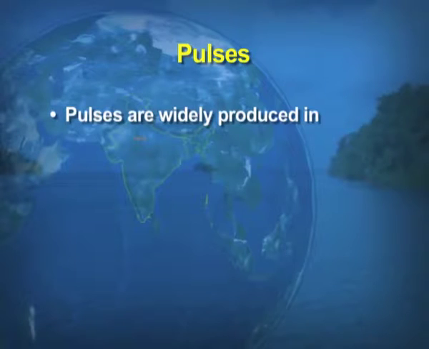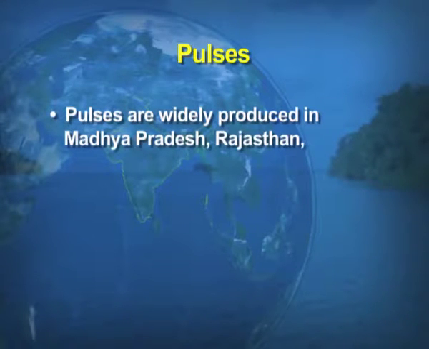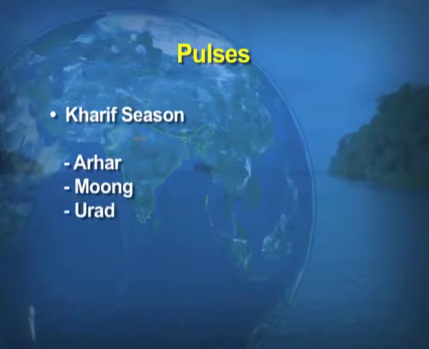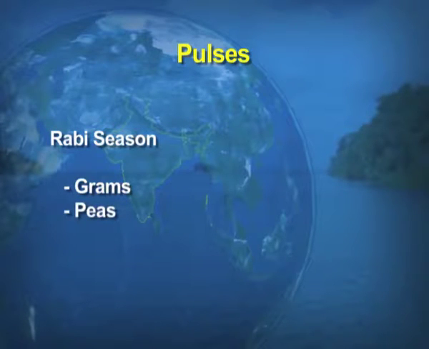Pulses are widely produced in Madhya Pradesh, Rajasthan, Uttar Pradesh, Maharashtra, Odisha, Bihar, Haryana, etc. And pulses are grown in both the kharif and rabi seasons. In the kharif season, the important pulses are arhar, moong, urad. Children, you might be able to identify how these pulses look. And under the rabi season, there are grams, peas, masoor, etc. These are a few pulses which come under the rabi season.